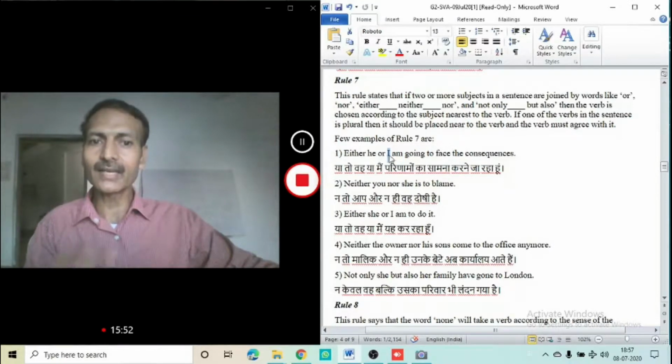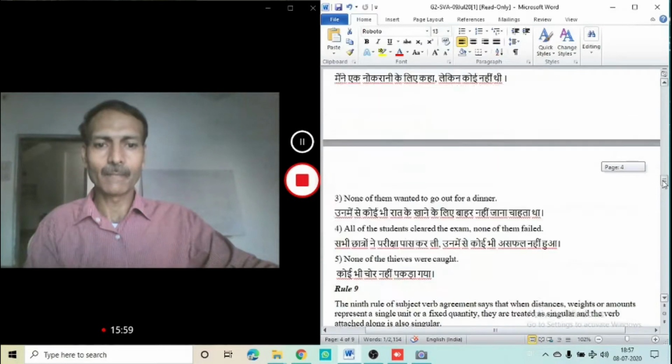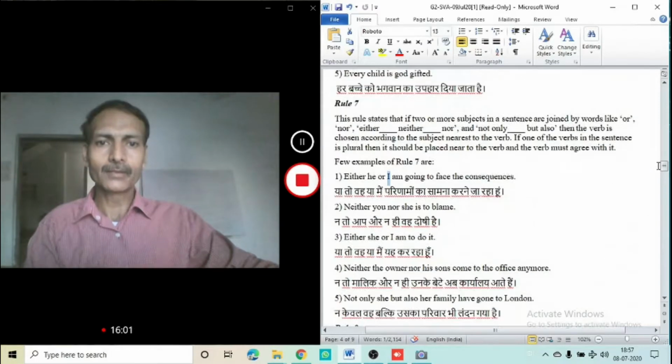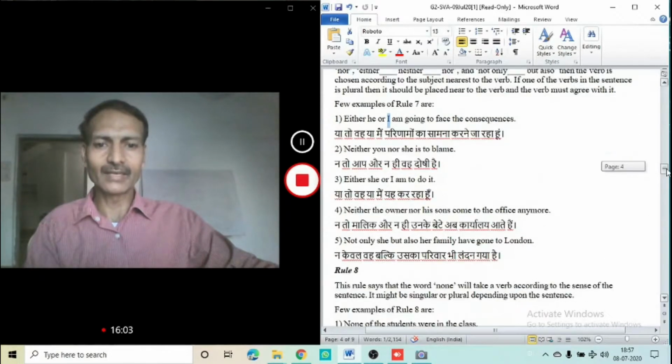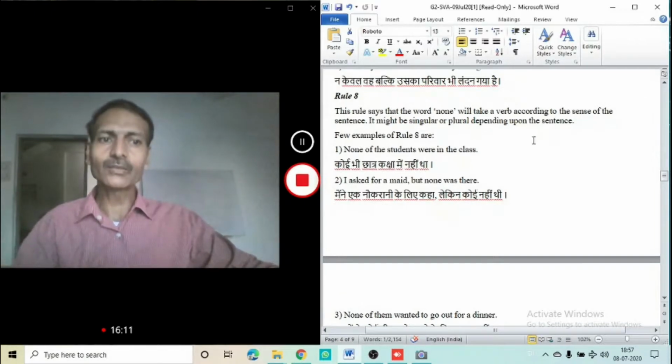Nearest subject is I. So this is rule number 7, and I come to 8. Rule number 8 says that the word none will take a verb according to the sense of the sentence. Let's see the example.